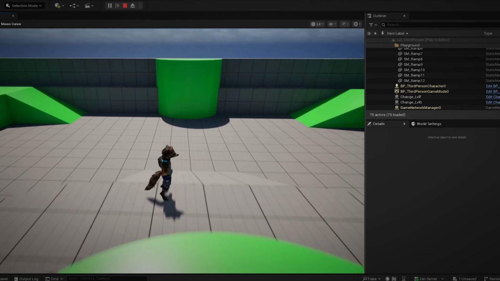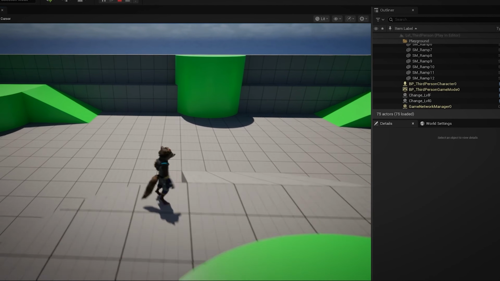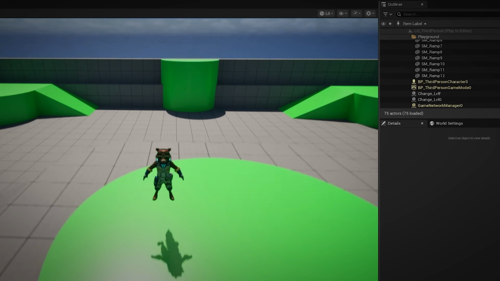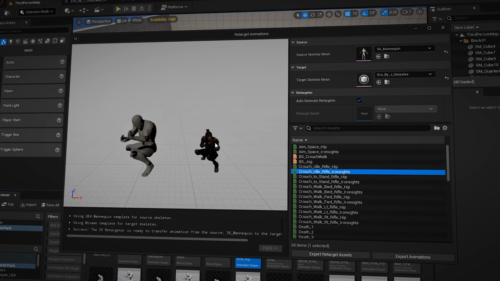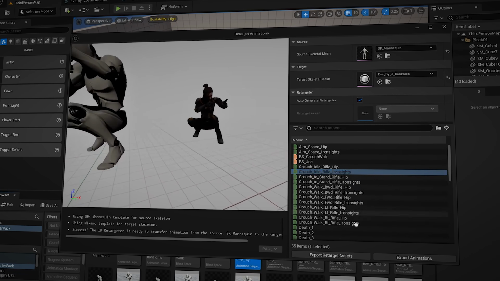Until, oh my god, now I have to learn about bones, skeletal meshes, animation blueprints. What are these? Okay, so after some research, it looks like I can do some IK retargeting to transfer the animations from one skeleton to another.